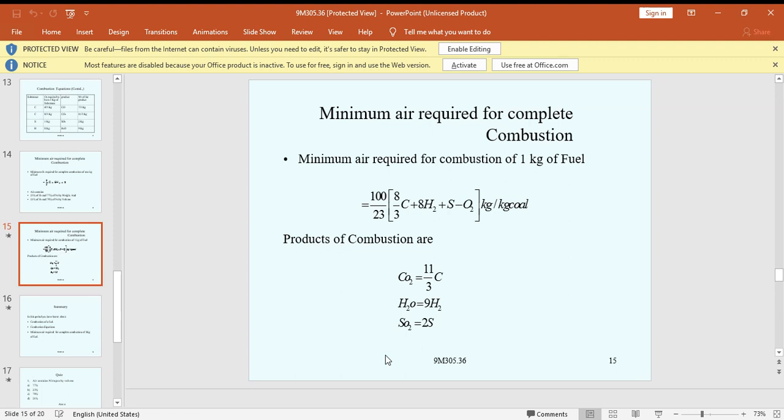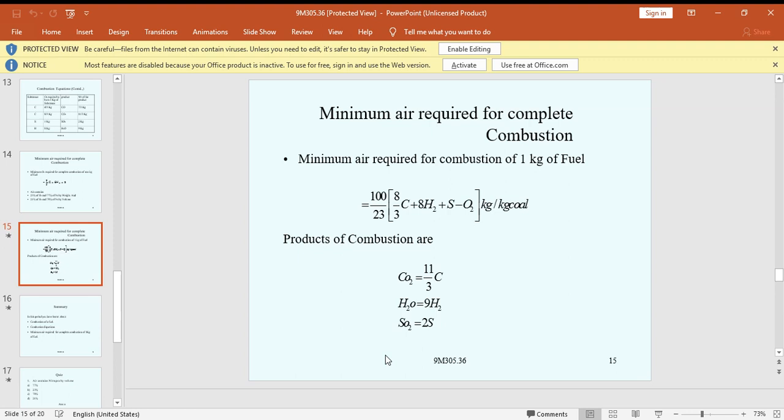What is excess air? We need to know the air-fuel ratio and the minimum amount of air required for complete combustion of the fuel. In practice, air in excess of the minimum is supplied to ensure complete combustion. However, too much excess air has a cooling effect on the combustion process, so to avoid it the air is preheated before entering the furnace.